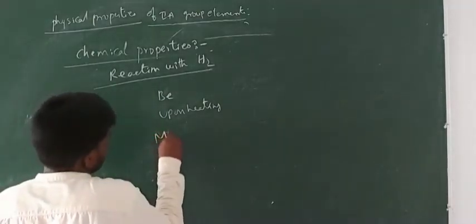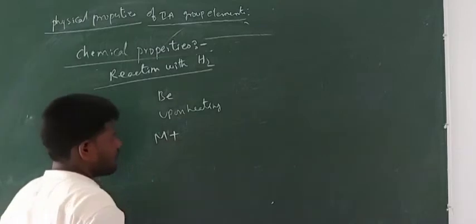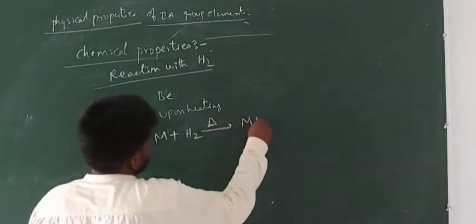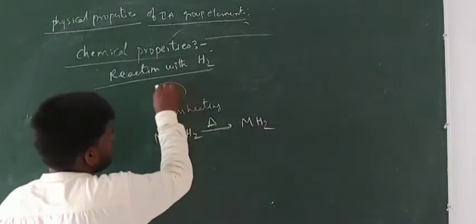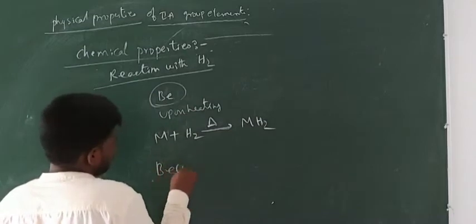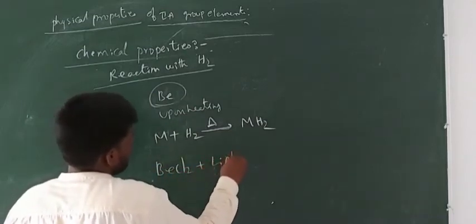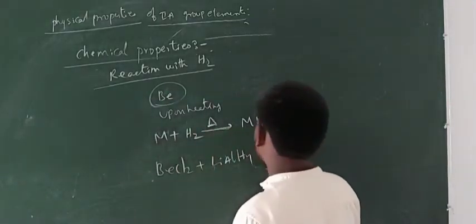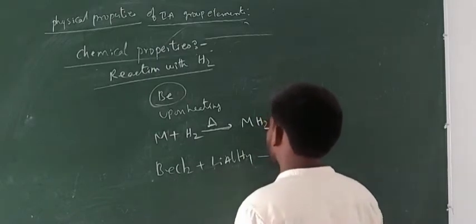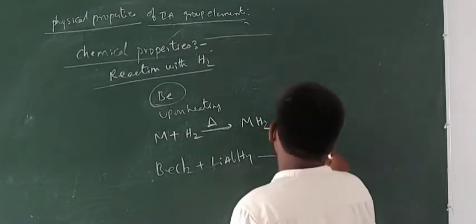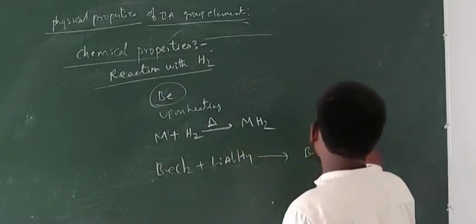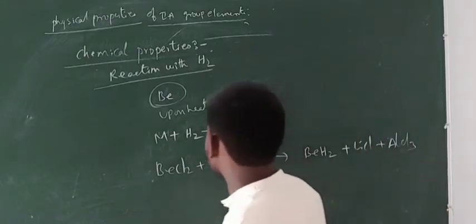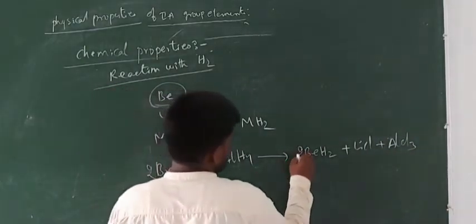You can represent the general formula like this. This is the second A group element except beryllium. When it is heated with hydrogen gas, it gives the metal hydride. Now to get beryllium hydride, we need to treat BeCl2 with lithium aluminum hydride, LiAlH4. From this you can get BeH2, beryllium hydride, and the byproducts are LiCl plus AlCl3. To balance this equation, multiply by 2 here, and here also multiply by 2.